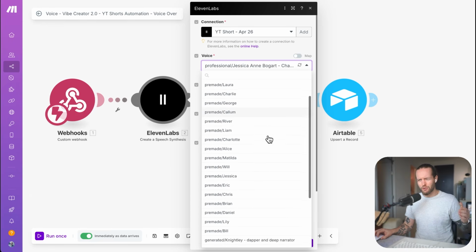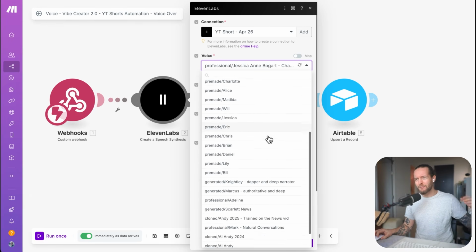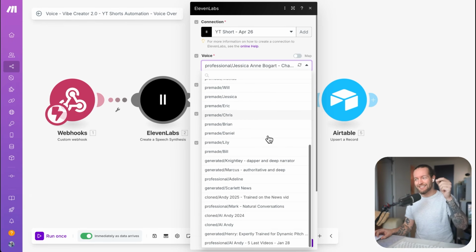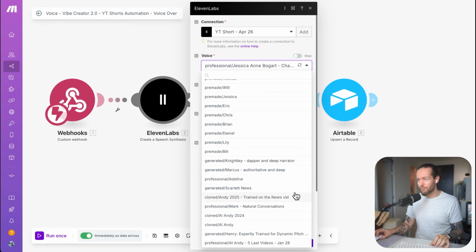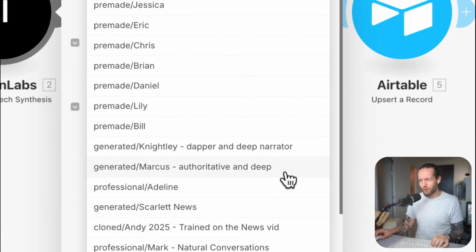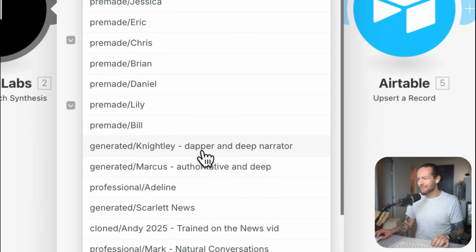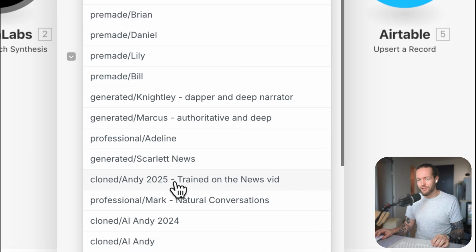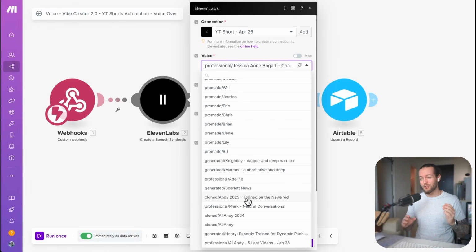This is easier to do if you just go inside of 11 Labs, click on the voices, and just test between many different voices. They're all really, really cool. Some really deep, like authoritative. Some are like dapper and deep narrator. And you can even clone your own voice, that I have done as well, which is super sick, that I'll show you in an automation in another video where we're gonna go into avatars.